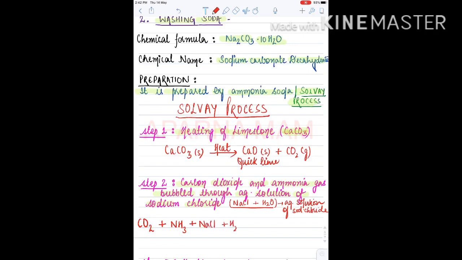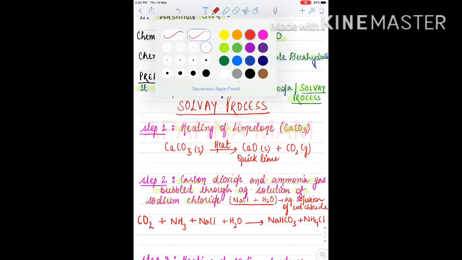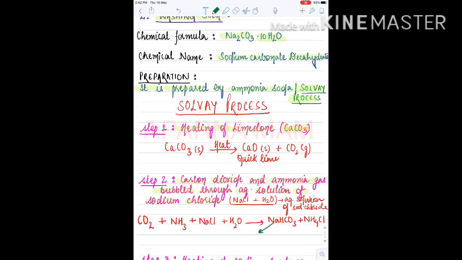These are the reactants in this chemical equation, and they will form NaHCO3, that is sodium hydrogen carbonate, plus NH4Cl. Clear? So NaHCO3 is sodium hydrogen carbonate and NH4Cl is ammonium chloride.